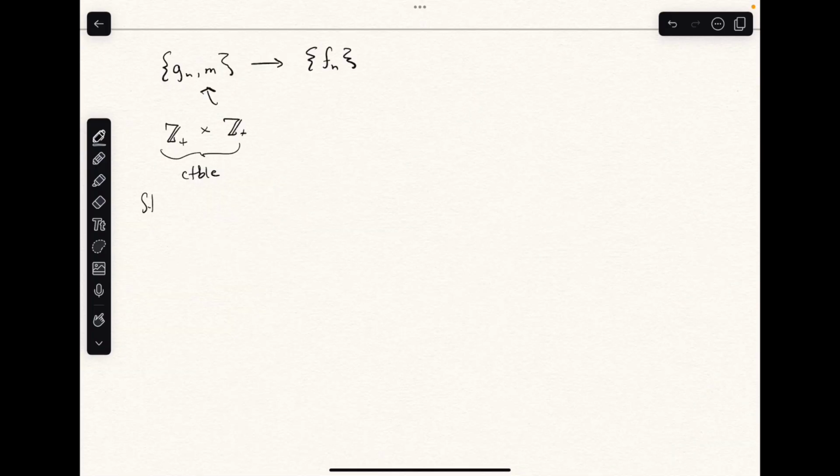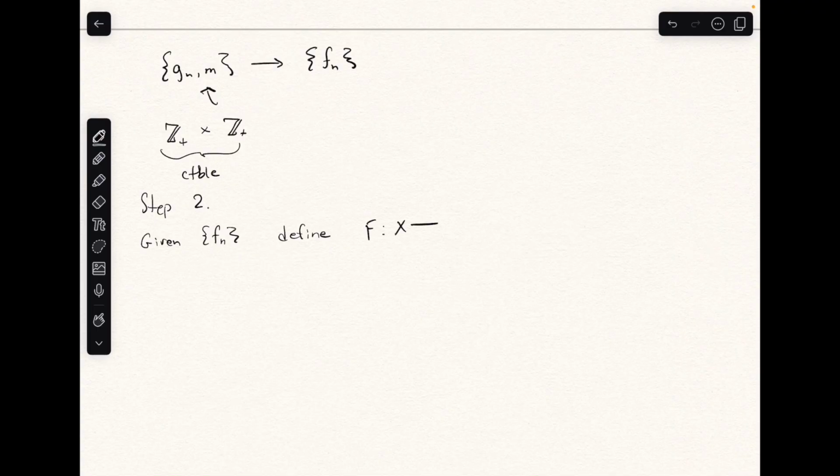Step 2. Now that we've defined this countable collection of continuous functions, we take this collection, f of n, and define a larger function from all of X to R omega, so not just to R. We're going to define it by the following rule: for some x, at each coordinate we evaluate one of these functions in this collection.